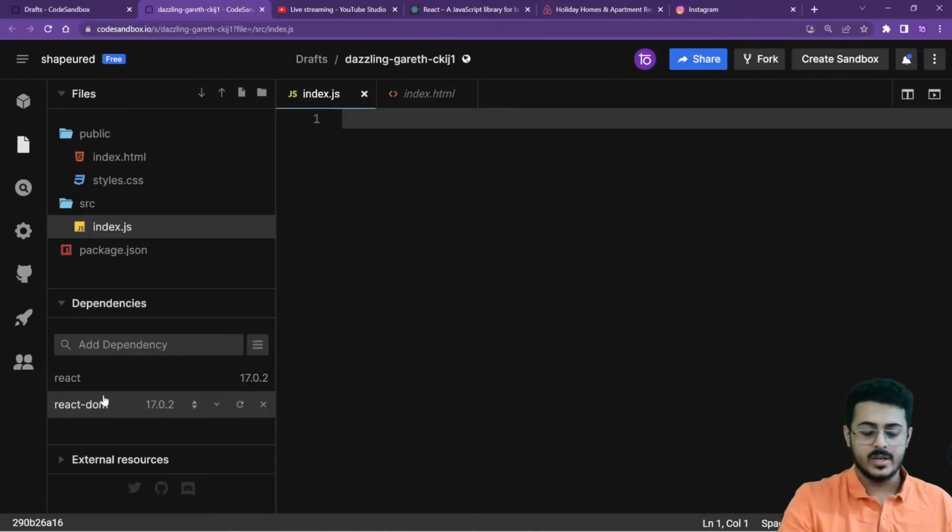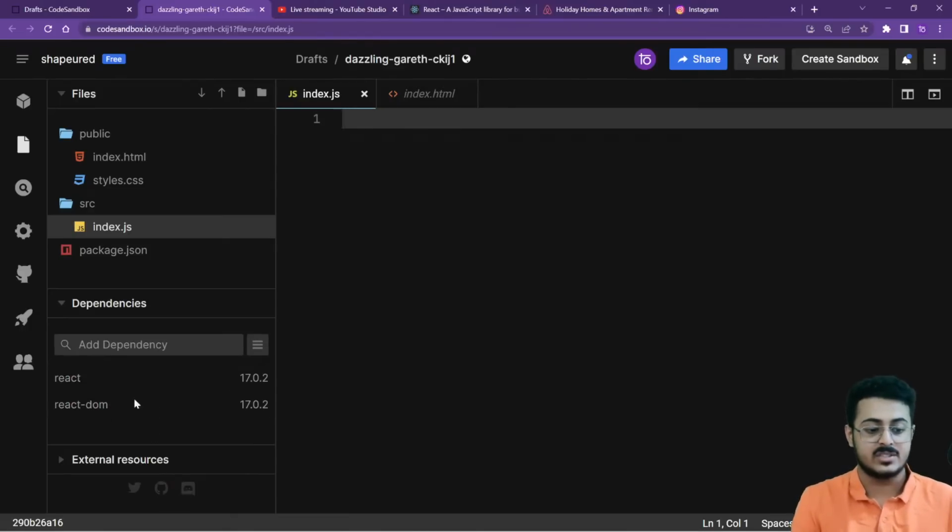Please focus a lot. So React is a library. React and React DOM both are libraries. We have these dependencies installed right over here, React and React DOM, so we need to tell our JavaScript file that we are going to use them.